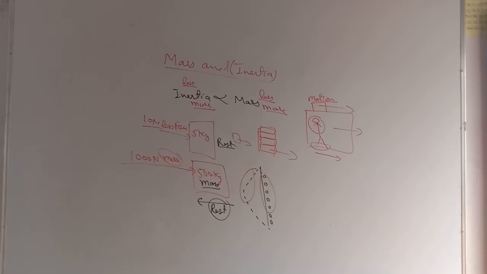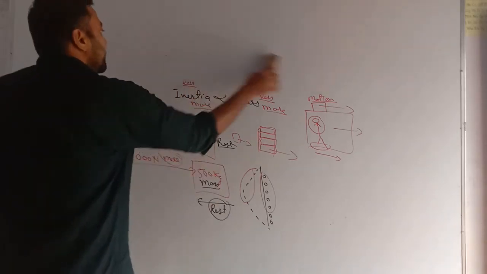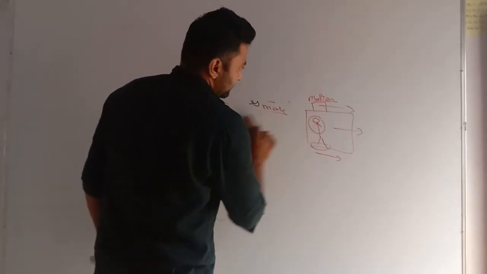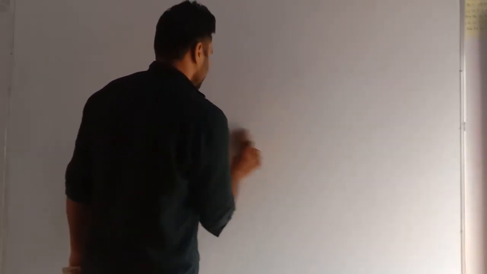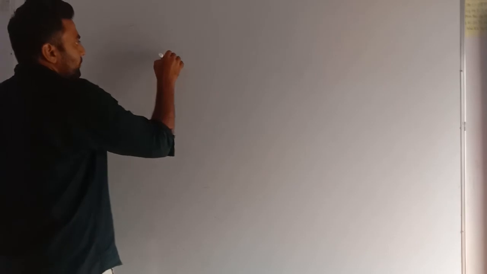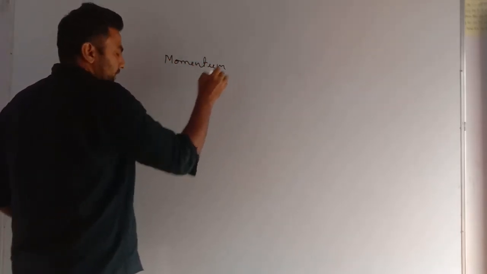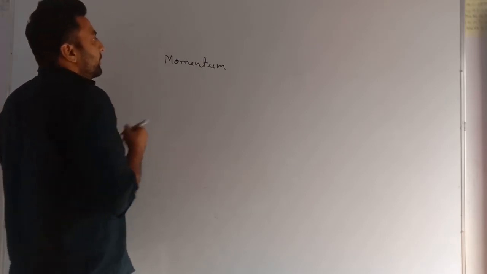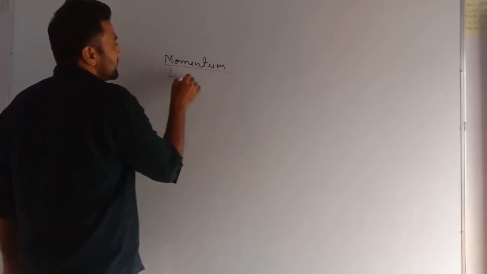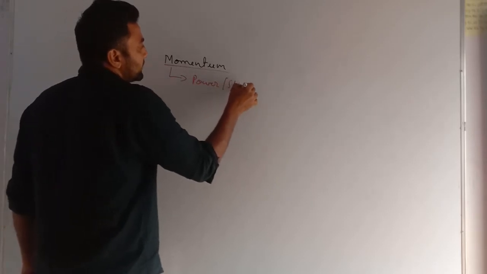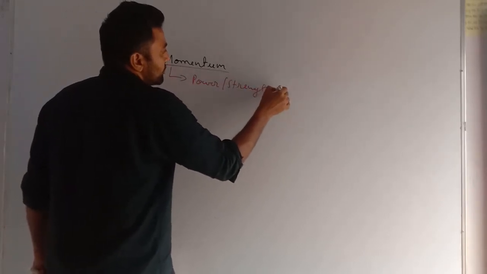Now we just need to understand momentum. What is momentum? See my dear students, we need to understand momentum so as to understand the second law of motion. What is momentum? Very important. Momentum gives us the power or strength of the motion.